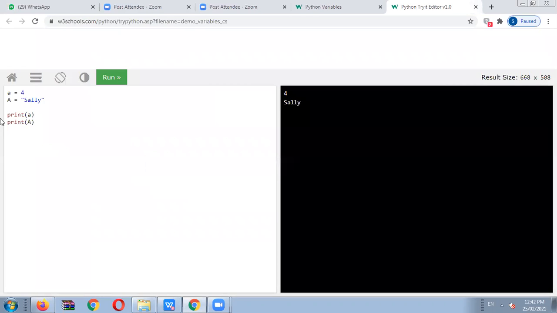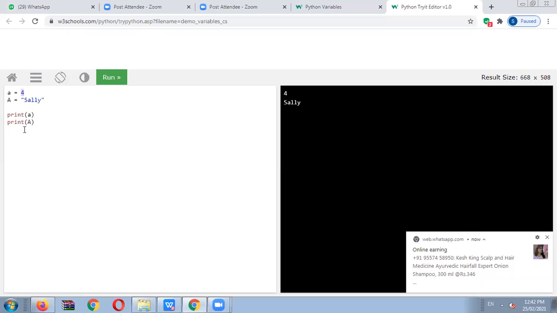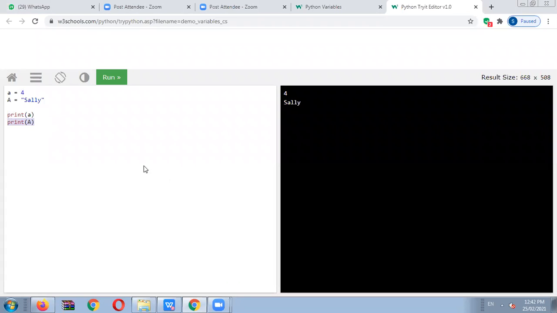In front of you is one example: small a is equal to 4, and capital A is equal to Sally. So Sally is the string value for capital A, and 4 is for the small a. Then we use print small a and print capital A. It is also called case sensitive. It means for those names we have to declare particular values, and we have to use the same for printing purposes also. So this is a normal rule for all case sensitive languages.